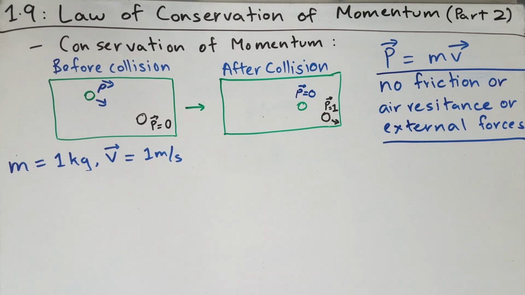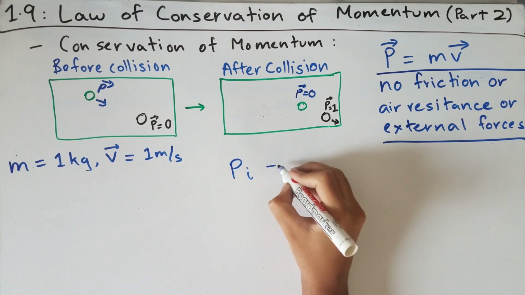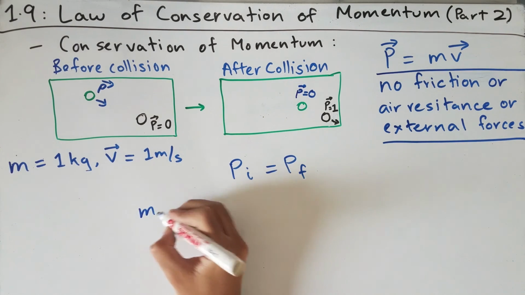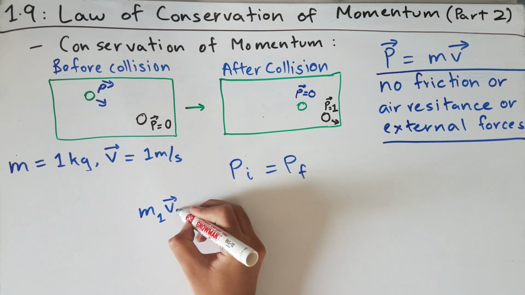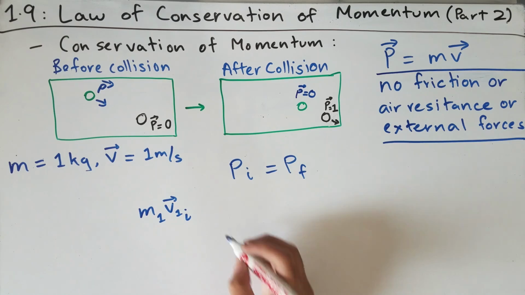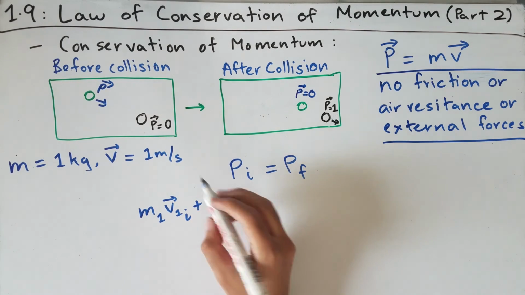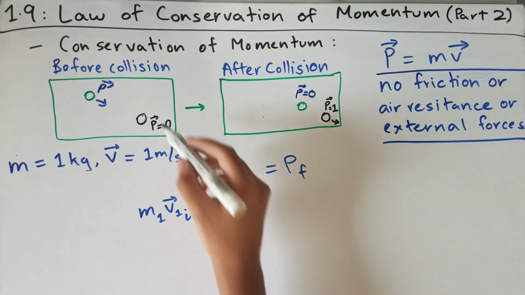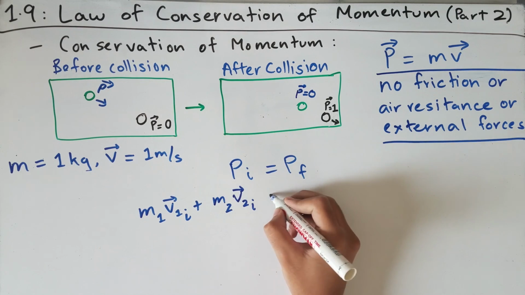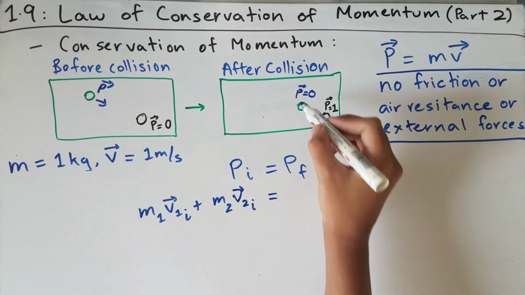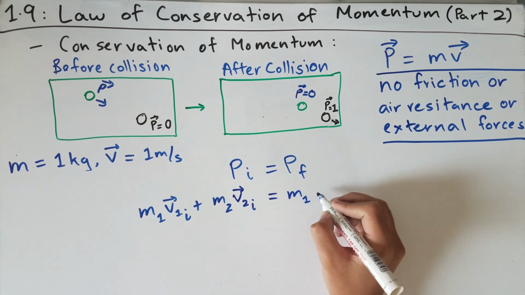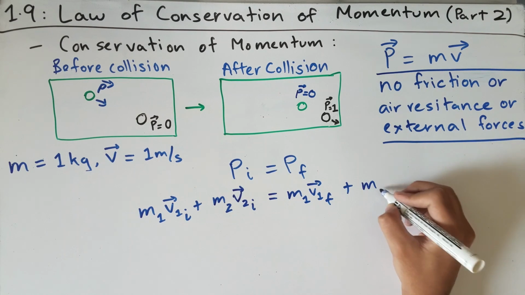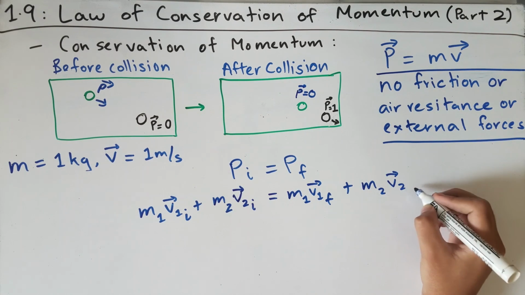So by the law of conservation of momentum, we know that the initial momentum would equal the final momentum. The momentum of the initial system is given by the mass of the first ball times the velocity of the first ball in its initial state, plus the momentum given by the mass of the second ball times the velocity of the second ball in its initial state, which is the black billiard ball. And all this initial momentum equals the final momentum, which would be the momentum of the cue ball, m1 times the velocity v1 in its final state, plus the momentum of the black billiard ball, the second ball, so m2 times the second velocity in its final state.